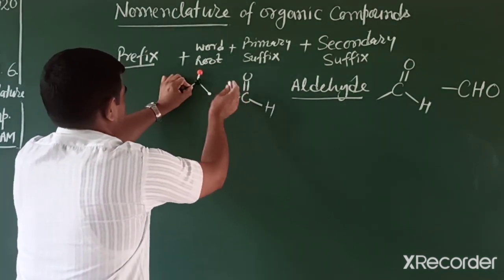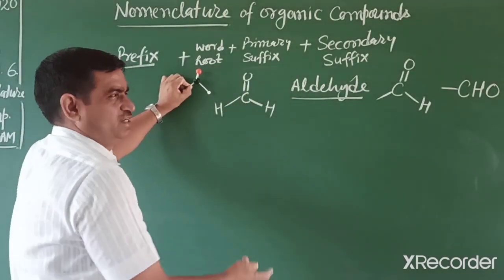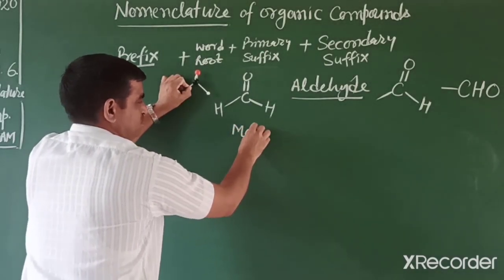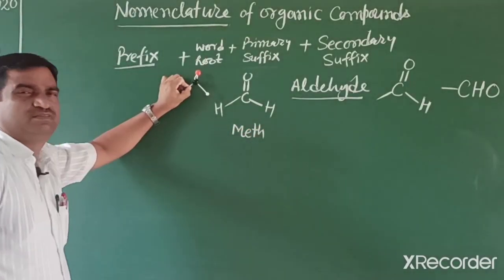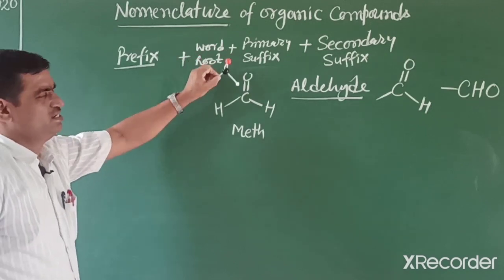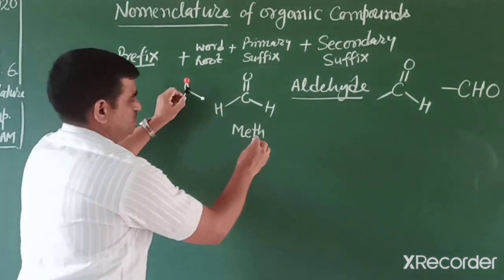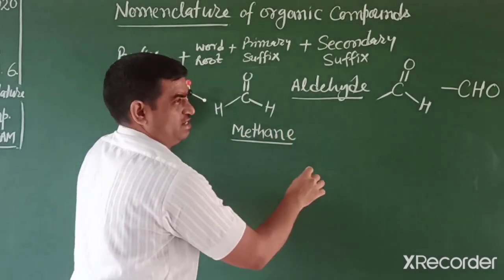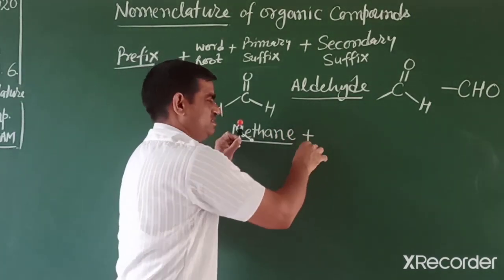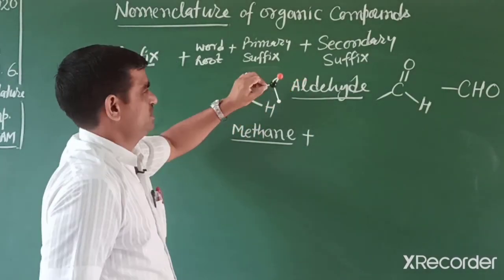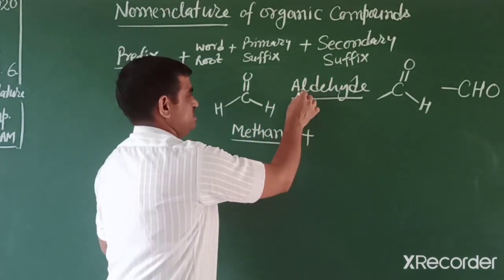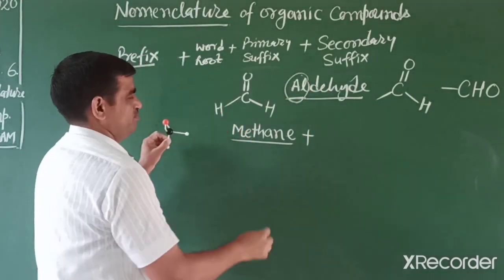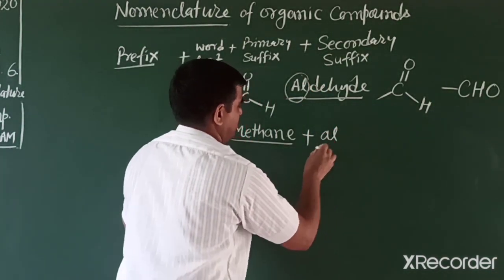One carbon, there is no prefix, longest chain only one carbon. Its name is METH, meth. And we write a single bond. For the primary suffix we write ane, meaning methane. Then the secondary suffix for aldehyde is al.